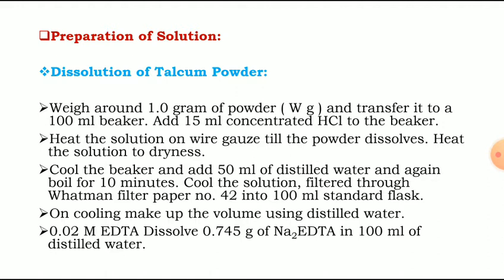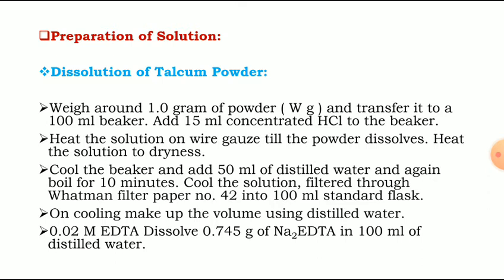Then 0.02 molar EDTA: dissolve 0.745 gram of Na2 EDTA in 100 ml of distilled water. This is the second solution, that is 0.02 molar EDTA. We have prepared it by weighing 0.745 gram disodium salt of EDTA, and we have prepared 100 ml of 0.02 molar EDTA. This is the second solution.